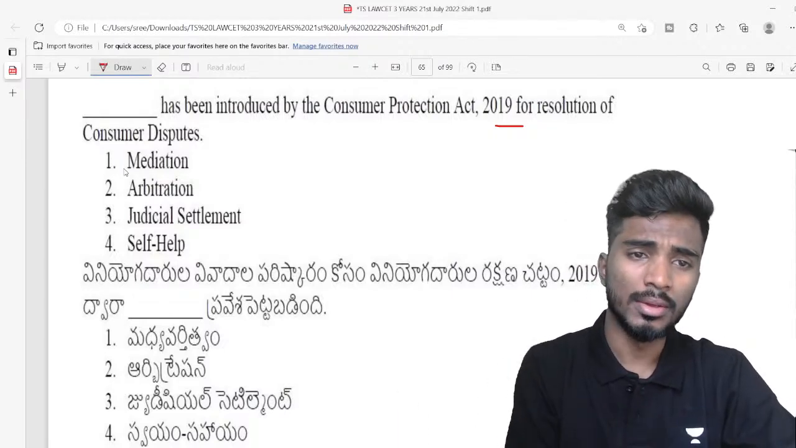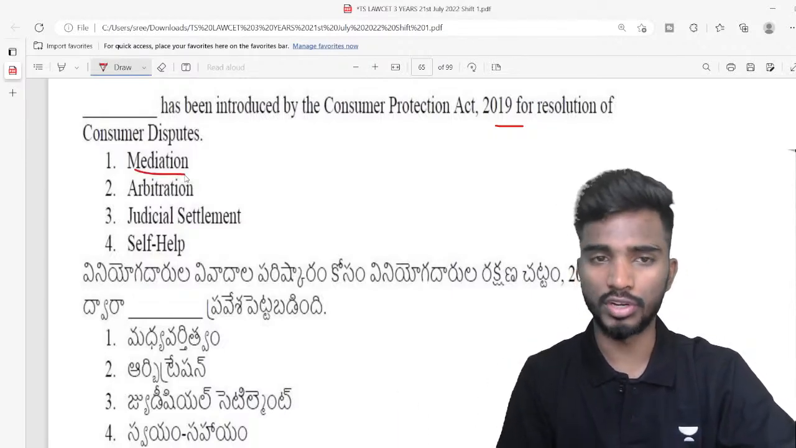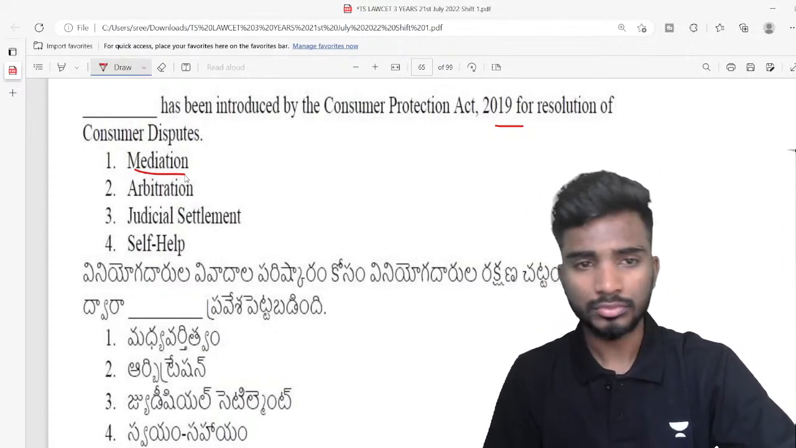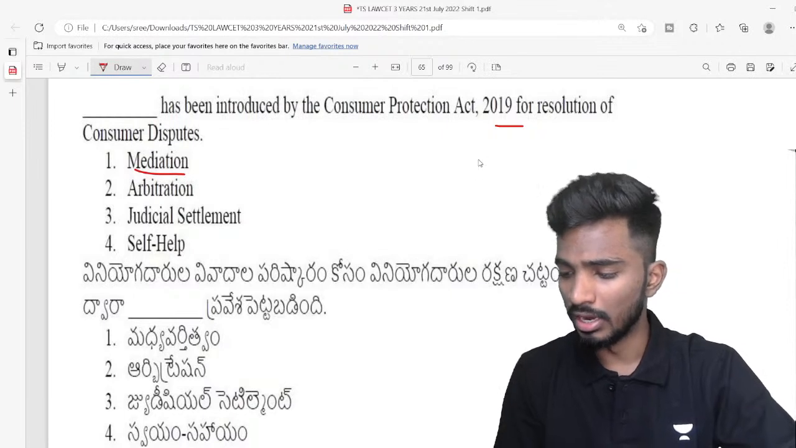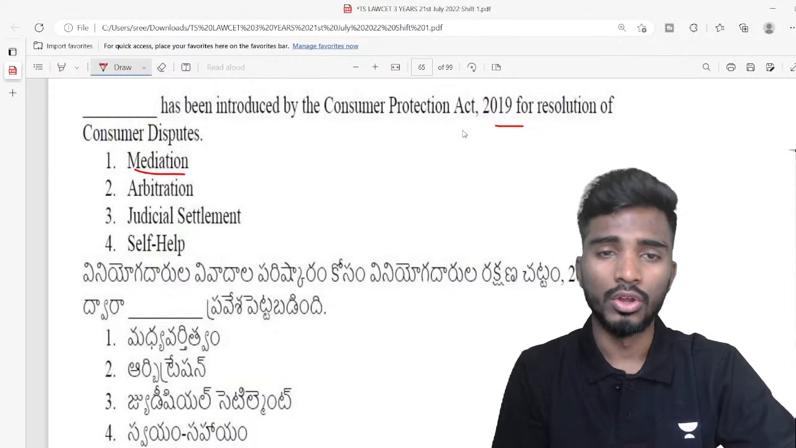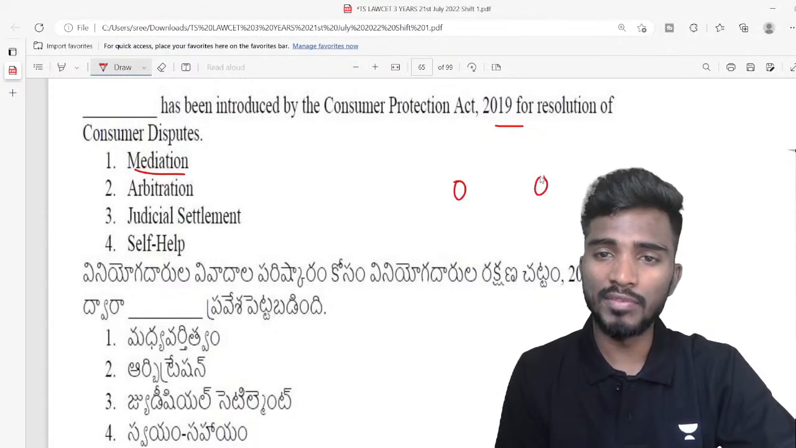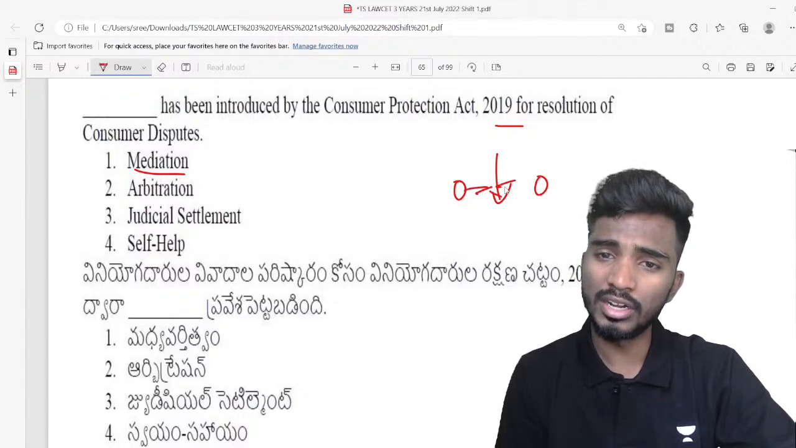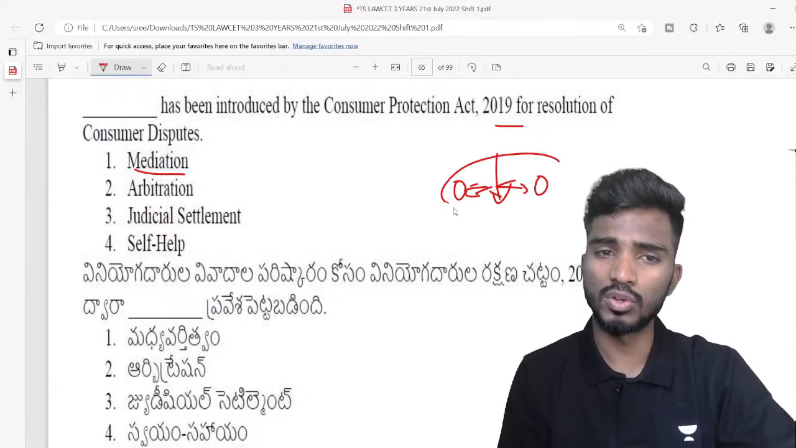So the answer is mediation. What is mediation? For example, there is a dispute. I purchase this webcam, right? When I purchase this webcam, let us say there is some problem in the webcam. So the owner is Logitech. Now, Logitech and I will go over here. There will be a mediator. So what will the mediator do? The mediator will try to resolve the issue. Okay, that is known as mediation.